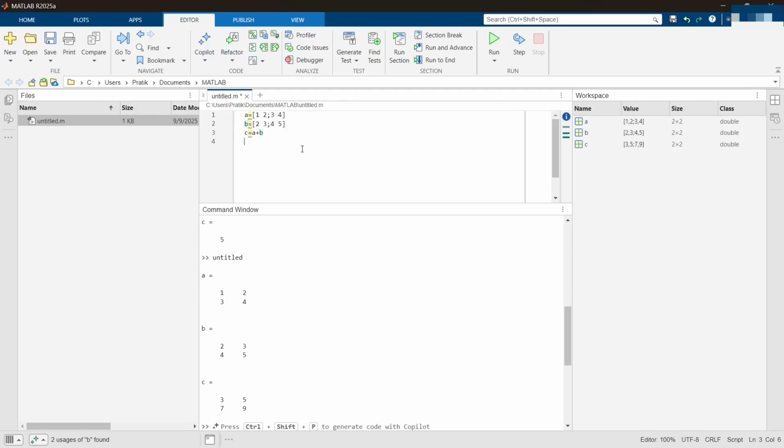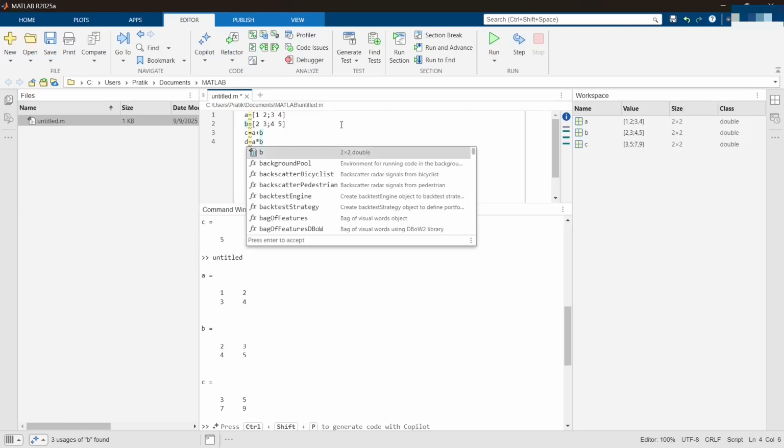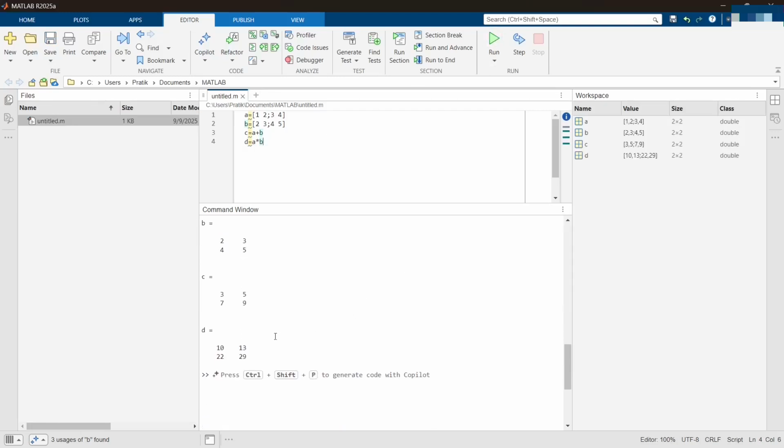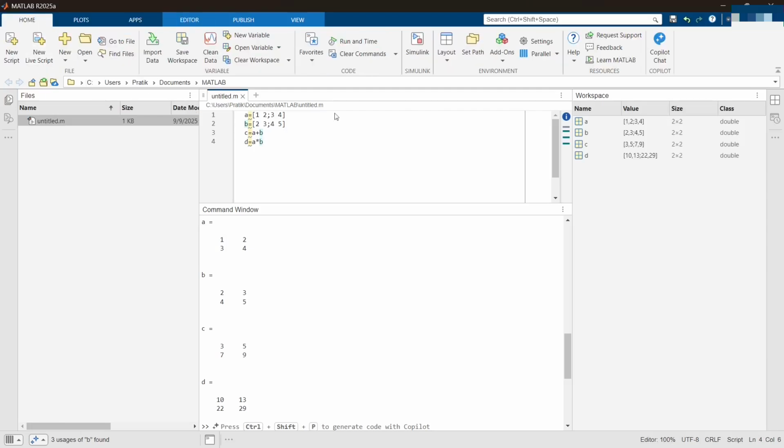Certainly, if you want to go for something else like D equals A star B, that is A into B, and now I'll just hit run. You can see it has done multiplication also for me. So this is how MATLAB works really well. Okay. Now coming to the next option. This is all about the new script, the scripting part of MATLAB.